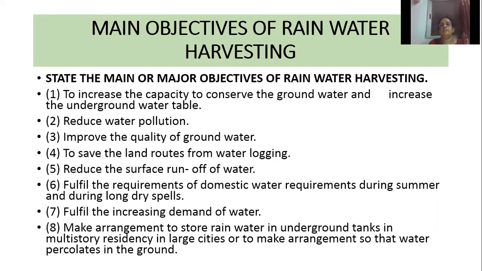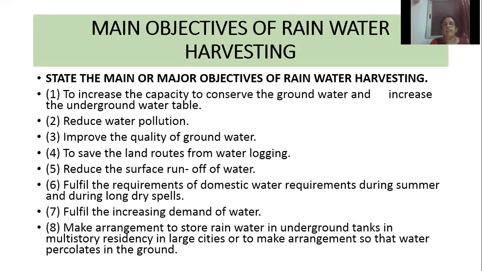Then what are the main objectives or purposes of rainwater harvesting? First one is to increase the capacity to conserve the groundwater and to increase the underground water table. So we can collect that rainwater underground, and we can increase the groundwater table. Second one is to reduce water pollution. Third one, improve the quality of groundwater. When the water is collected underground, it will not be polluted, so we can get good quality groundwater.